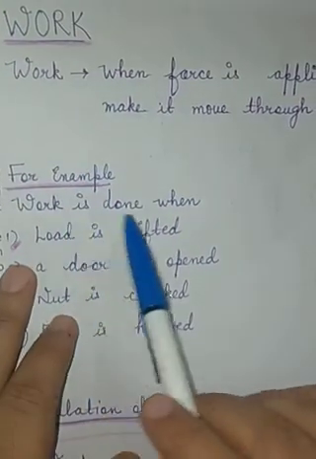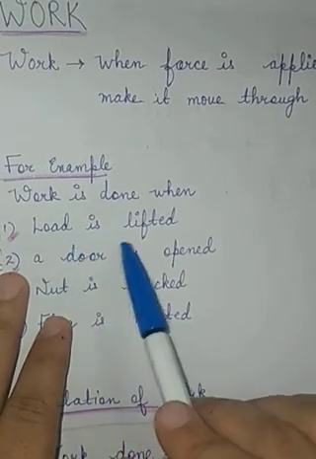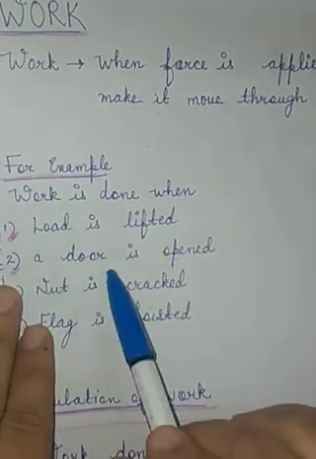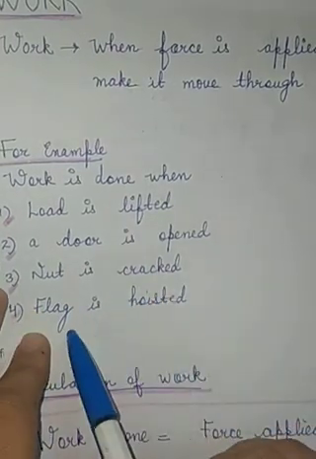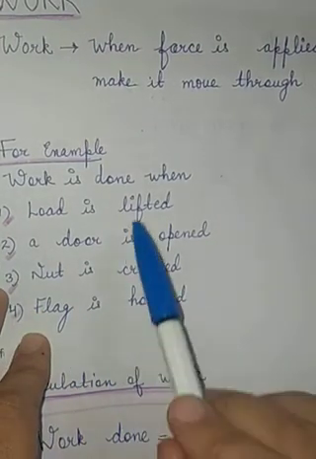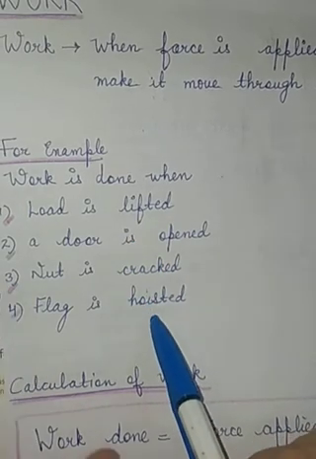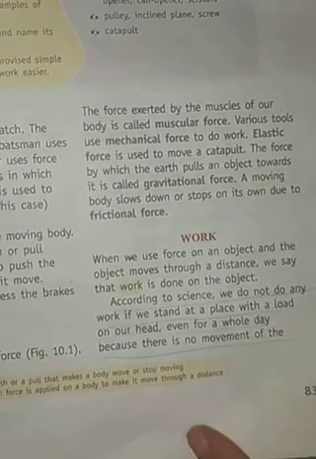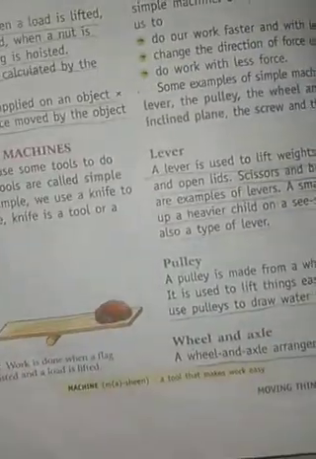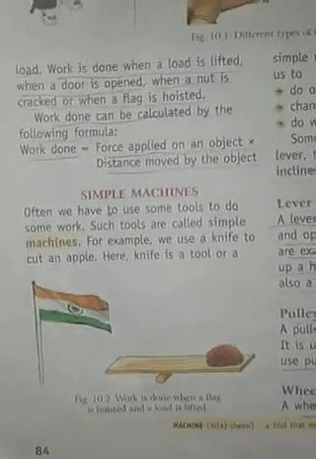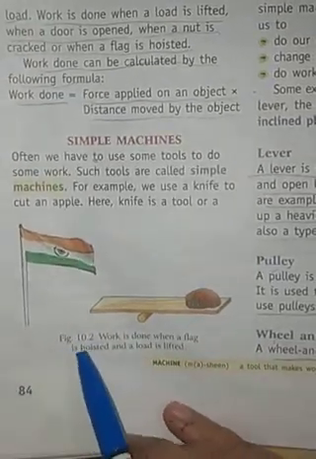Work is done when the load is lifted, when we open a door, when the nut is cracked, or when the flag is hoisted. So these are the examples when we do work. And they have given two pictures also in your book, on page number 84, figure 10.2.